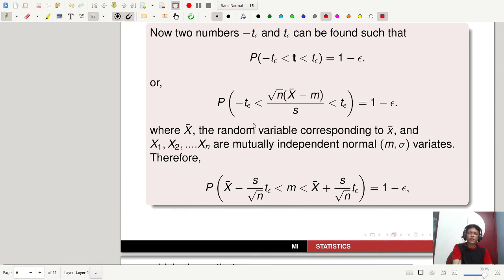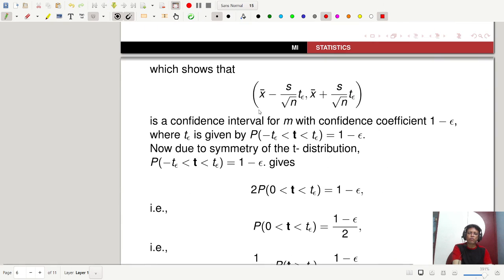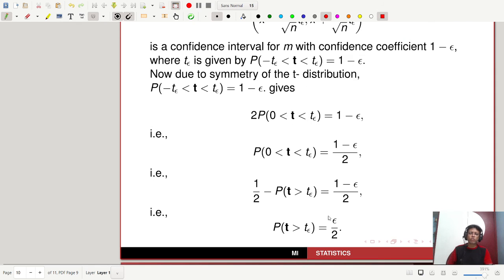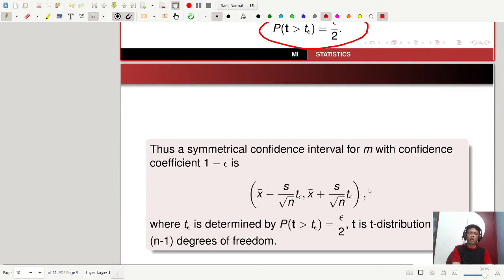So you have x bar minus s by root n t epsilon less than m less than x bar plus s by root n t epsilon, with probability 1 minus epsilon, which shows that this is the confidence coefficient. X bar minus s by root n t epsilon, x bar plus s by root n t epsilon is a confidence interval for m. So you have the symmetrical result: probability of T greater than t epsilon equals epsilon by 2.